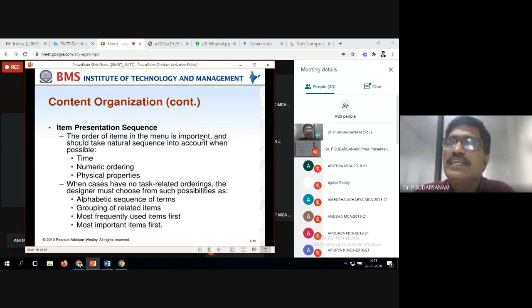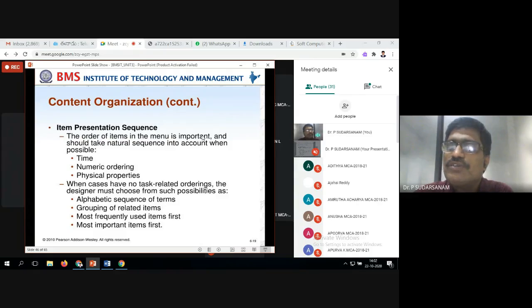So grouping of the related items. You need to group the related items. Wherever you have the possibility of grouping the items, you make the grouping. Most frequently used items first. So when you are preparing a menu, the most frequently used items should be first. Most important items first.